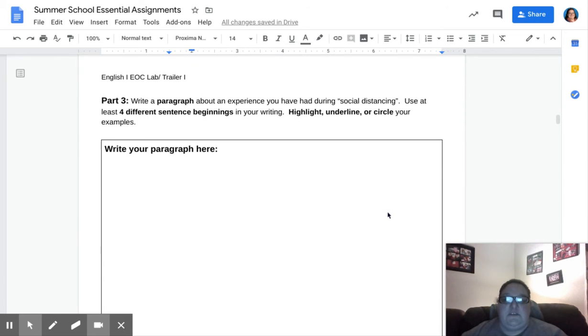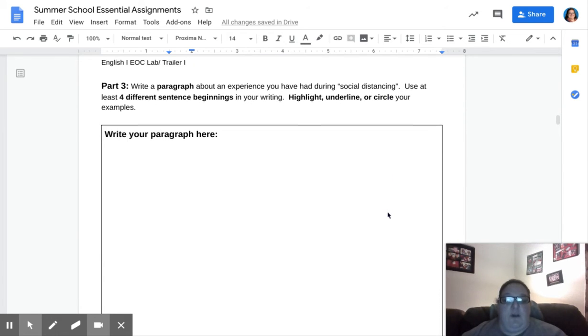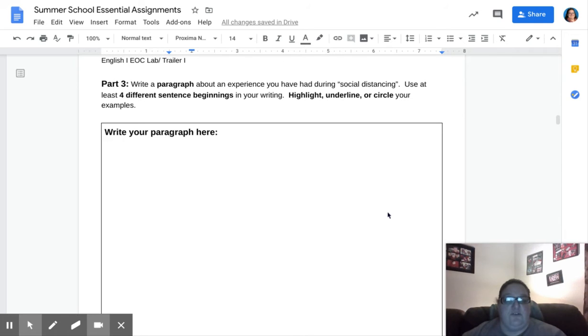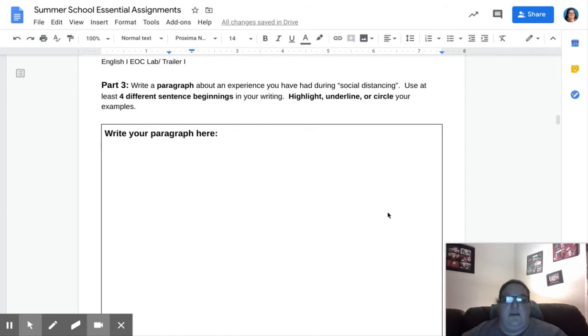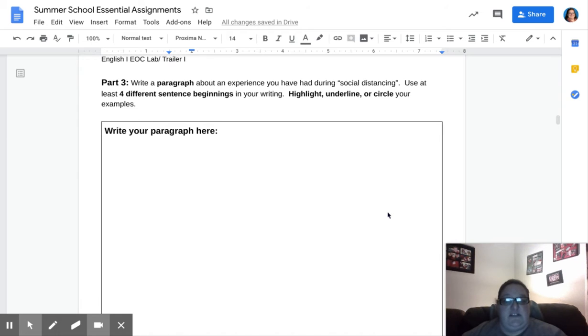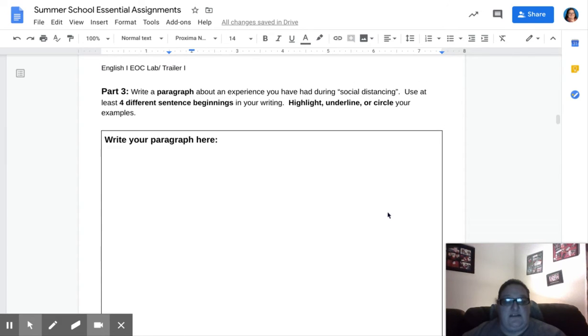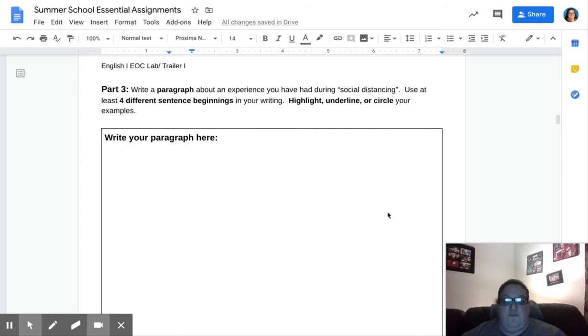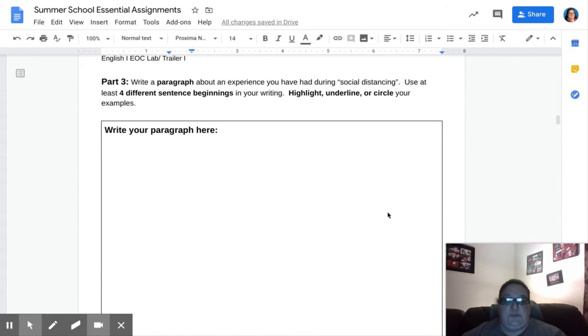Then part 3 of this assignment is writing a paragraph about an experience that you had during social distancing. You're going to use at least 4 different sentence beginnings. So look back at the examples and the work that you've already done, and then highlight, underline, or circle those examples.